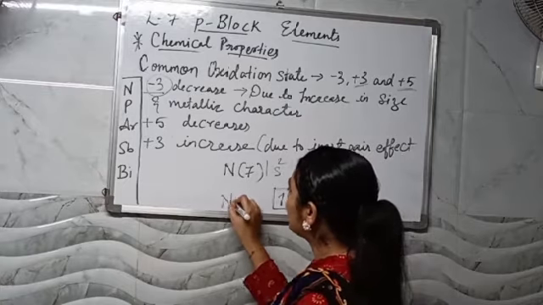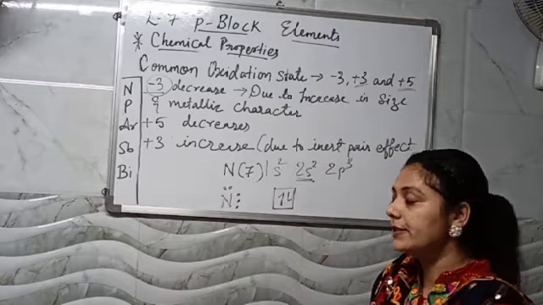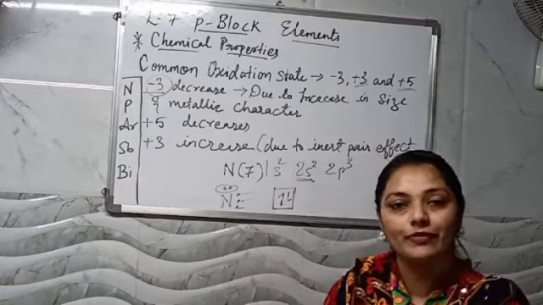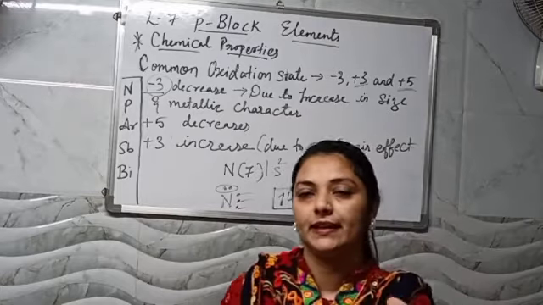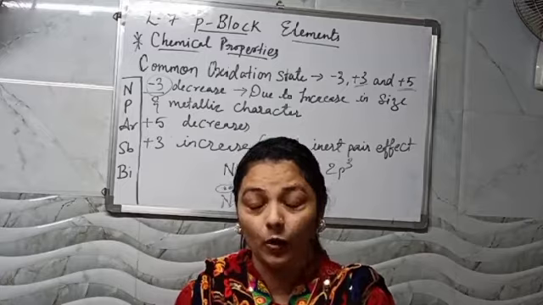Means nitrogen is possessing 2 electrons in the outermost shell. So when we are losing this 1, 2 and 3, still there is a pair of the electron. Now dear student, this pair is inert. Means it is not participating in the contribution while making any particular compound.